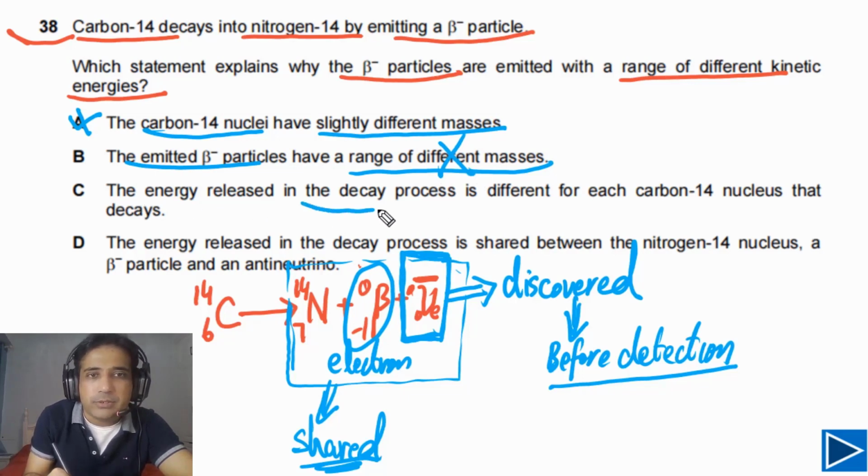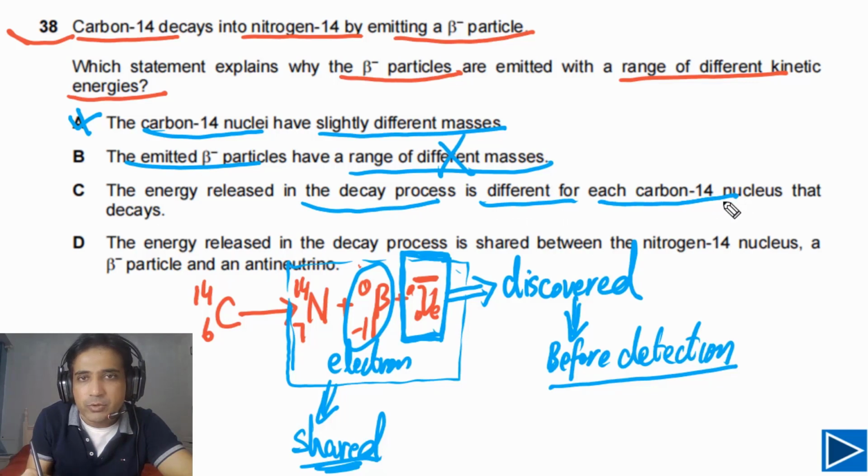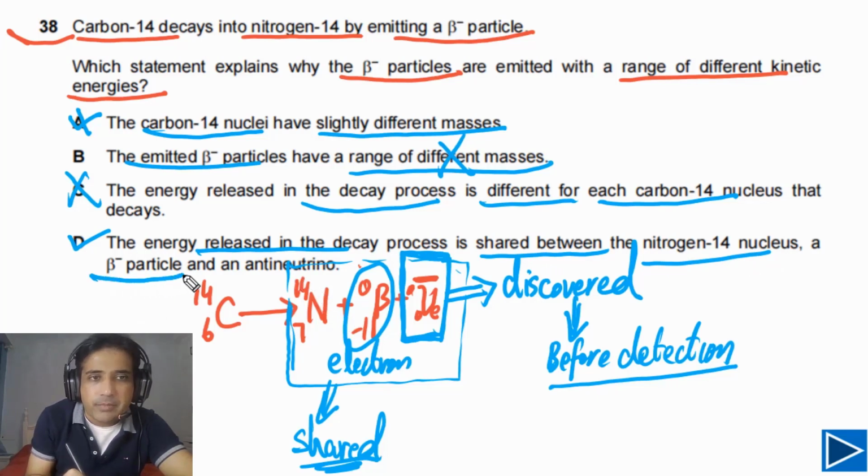The energy released in the nuclear process is different for each carbon 14 nucleus. Total energy is the same, but energy is shared between these particles. So this is also not a possible answer. So the answer has to be D. The energy released in the decay process is shared between the nitrogen 14 nucleus, the beta minus particle, and the antineutrino, the electron antineutrino. So the answer for this question is D.